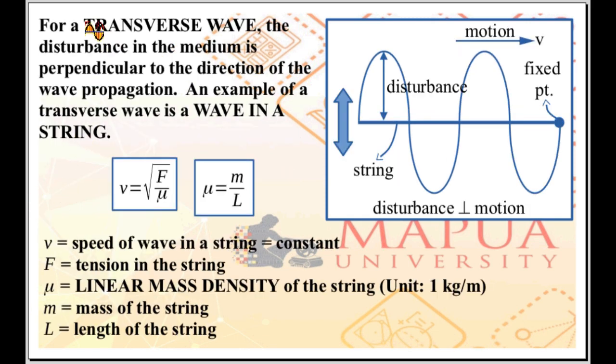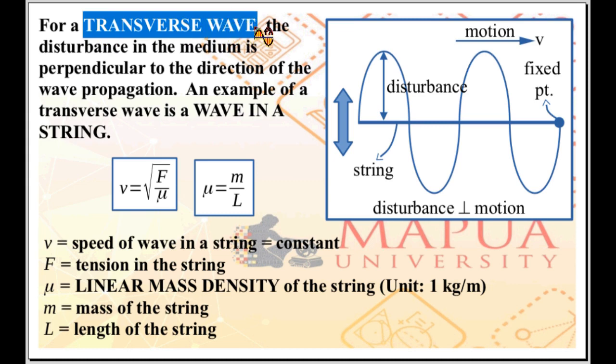For a transverse wave, the disturbance in the medium is perpendicular to the direction of the wave propagation. An example of a transverse wave is a wave in a string. Again, a wave that is traveling in a string.